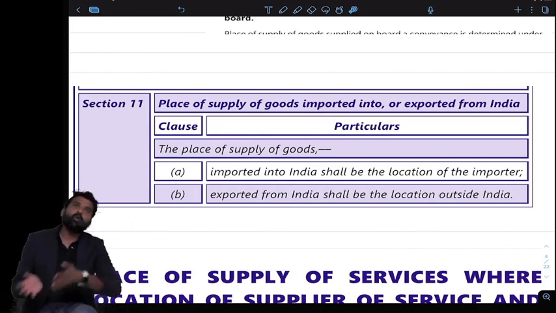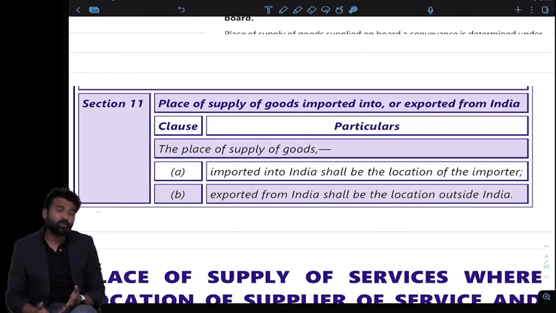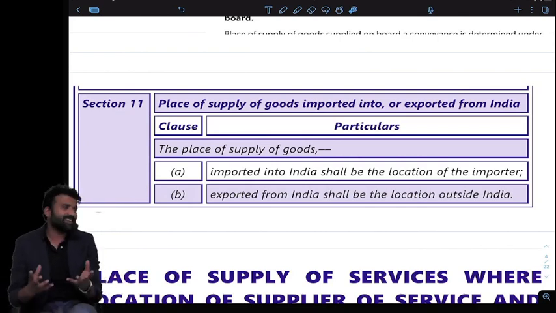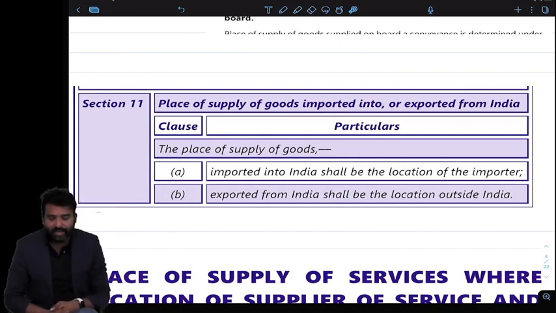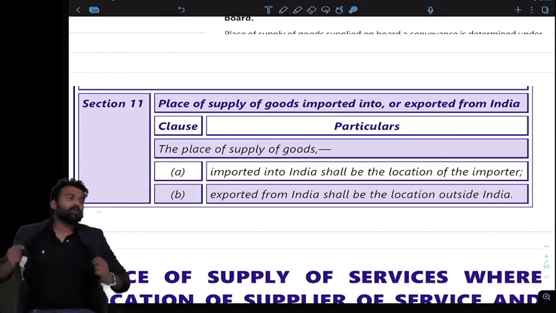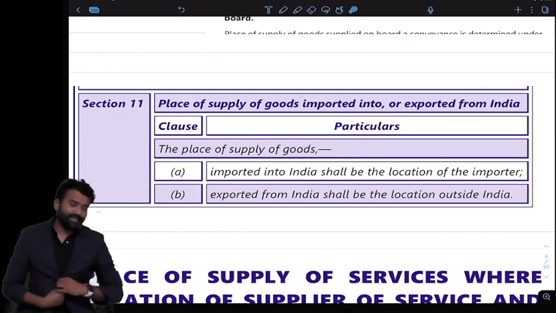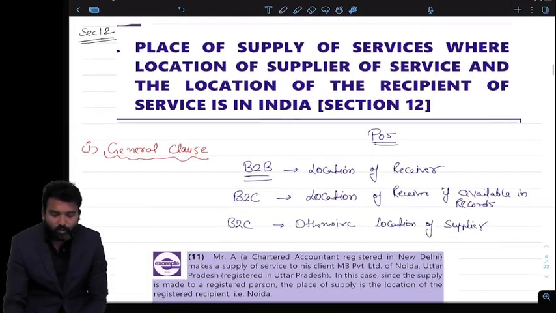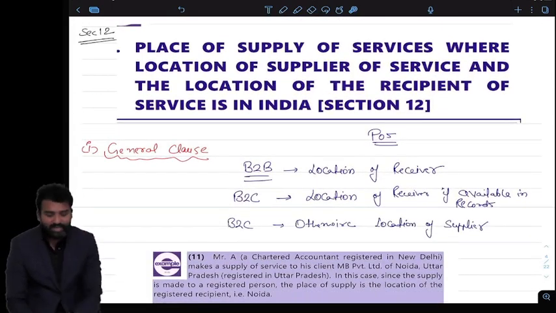If the goods are going outside India and the place of supply is outside India, it will be export. There is nothing that we have to discuss in section 11. The main sections that we have to discuss are section 12 and 13. This is very important. So now we have to go for section number 12. Listen.